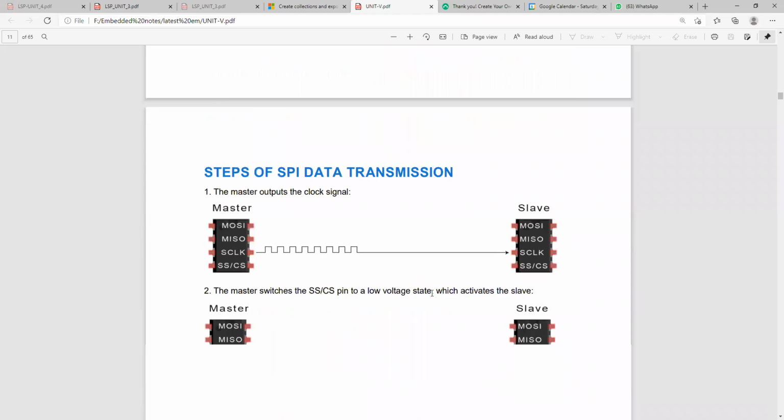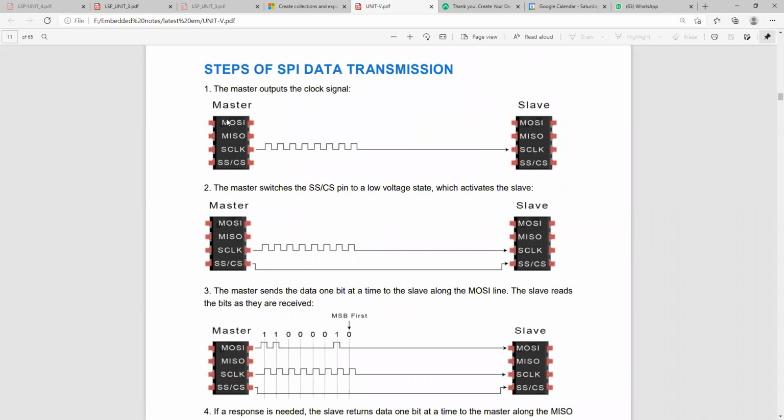So here you can see the data transmission from master to slave. Here the serial clock is connected to the serial clock, a general clock system. The master outputs the clock signal, and the master switches the chip select pin to a low voltage state, which activates the slave. Here you can see SS slash CS.